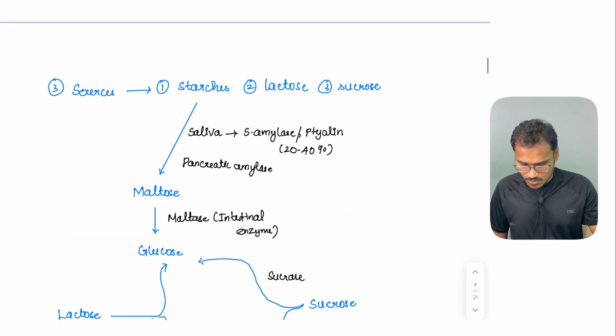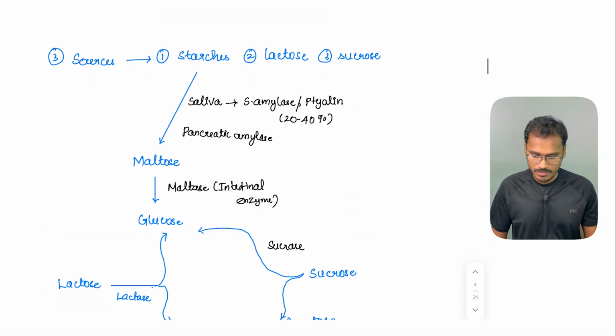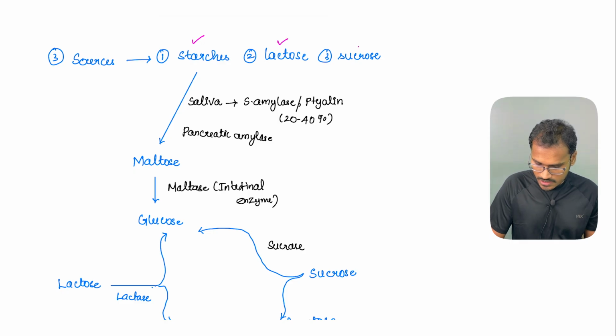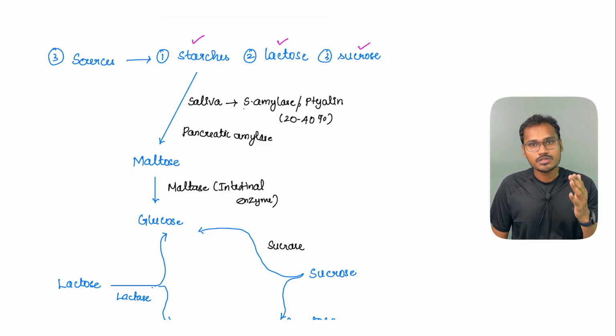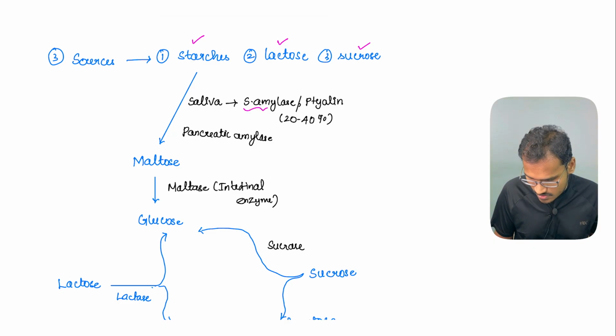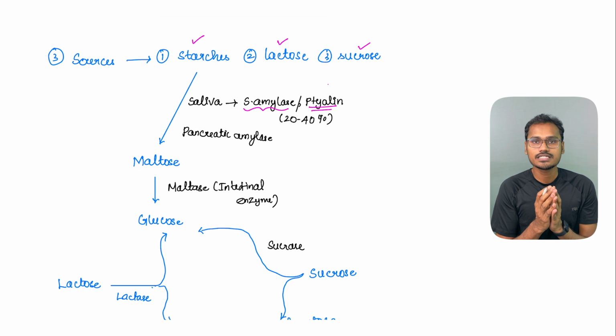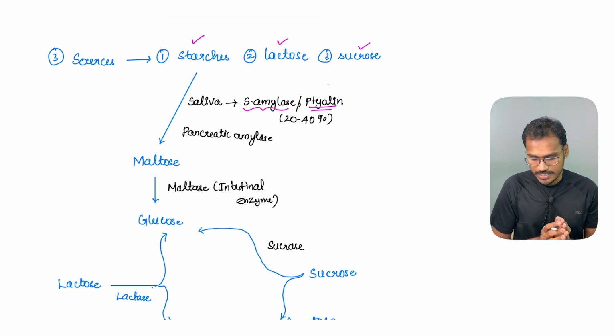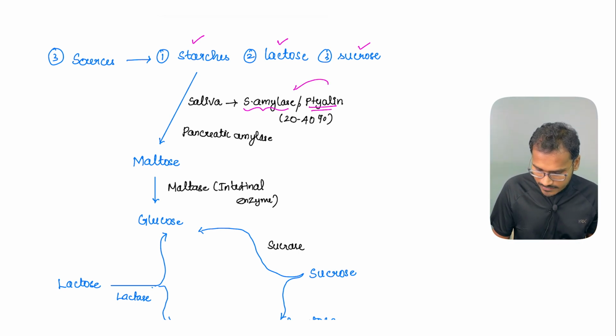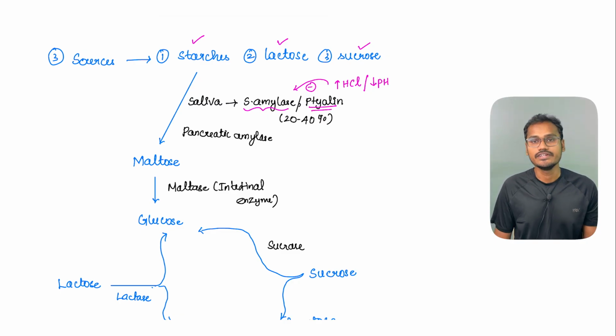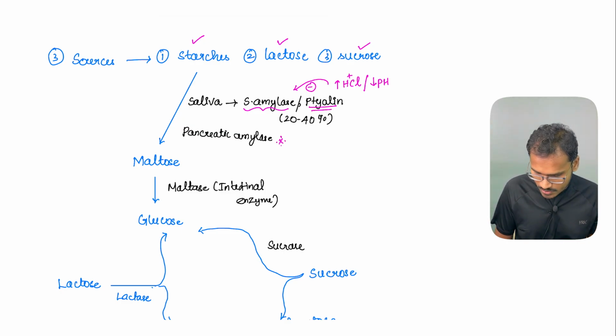So let's see. The 3 major sources of any kind of food will be the starches, the lactose and the sucrose. Whenever it acts upon the saliva, the enzyme is salivary amylase, which is also called ptyalin. It is not a major enzyme because it can cause some amount of digestion, but as soon as this reaches the GIT, this salivary amylase is inactivated by the increased HCl secretion, or we can say that whenever there is a decrease in pH, they get deactivated because they do not function in low pH values. But the pancreatic amylase is one of the major important enzymes which is going to break them down.